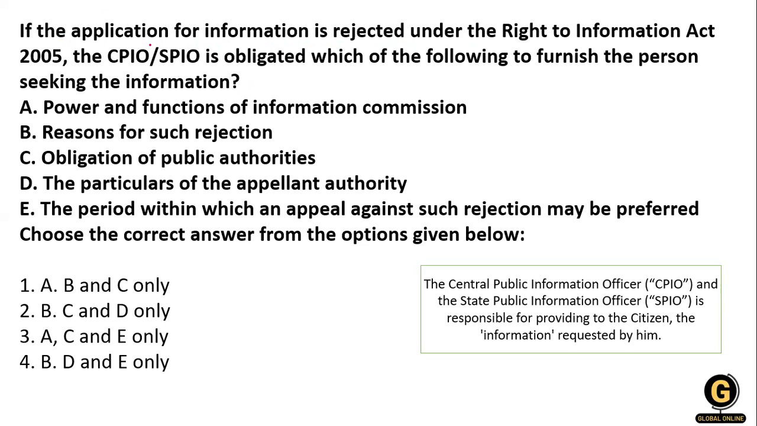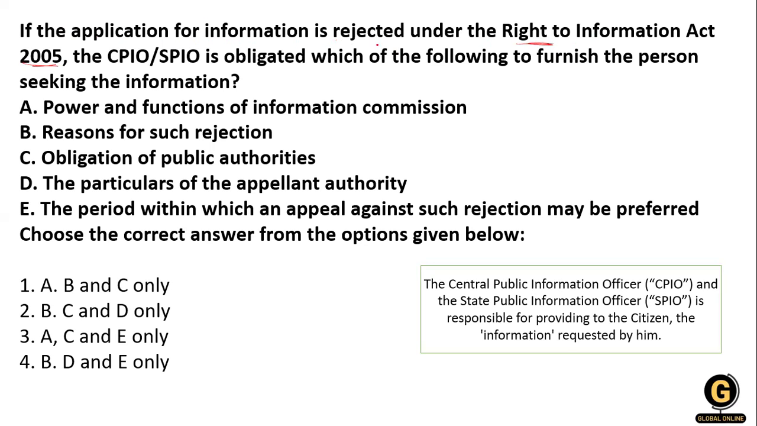If the application for information is rejected under the Right to Information Act, 2005, the CPIO and SPIO, that means the Central Public Information Officer and the State Public Information Officer, are obligated to furnish which of the following to the person seeking the information. Okay, the person seeking the information. So in that case, the question is talking about the Right to Information Act of 2005.